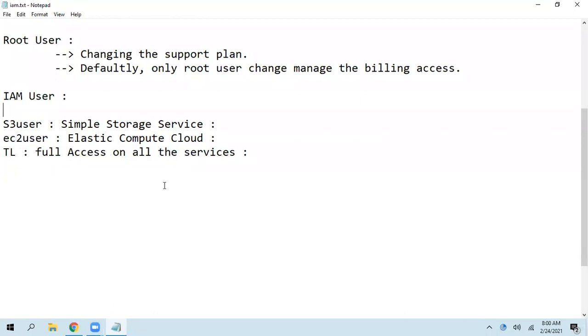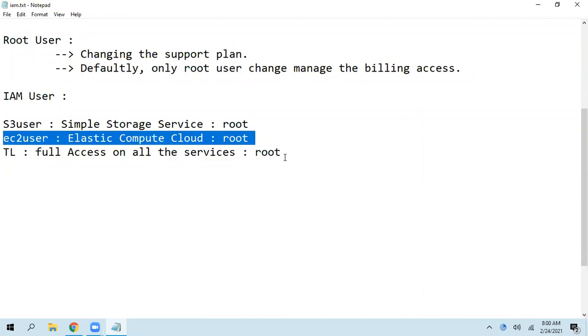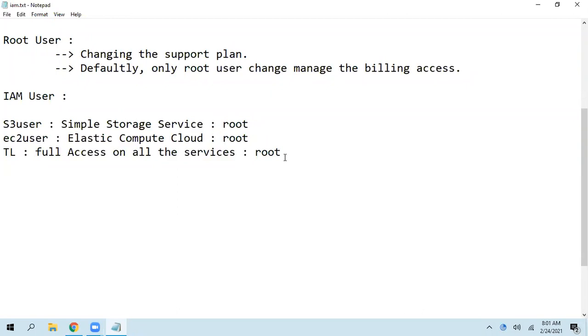Now, if you share the root username and password to all these users, this TL is a bit of a responsible guy. He has some decent experience, so he knows what exactly he's doing, he's working responsibly. This EC2 user also, okay, he's good. But this S3 user is a very curious guy. He's not just limited to S3. So unnecessarily he's going to EC2, trying to launch a server, and he's deleting some other resources which were created by other users.